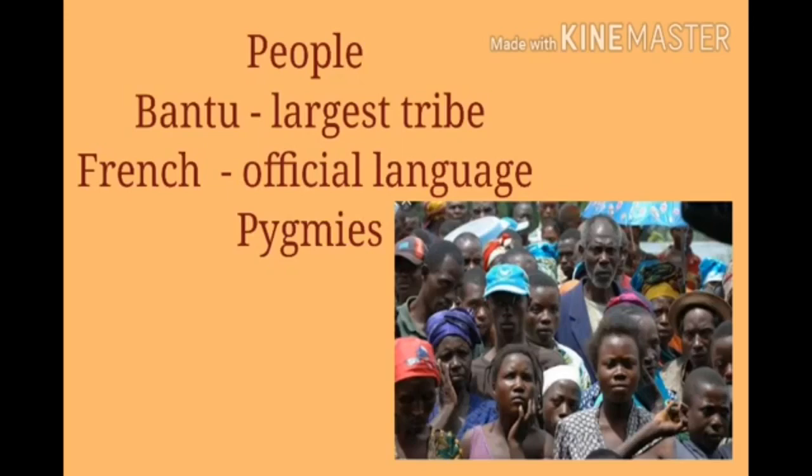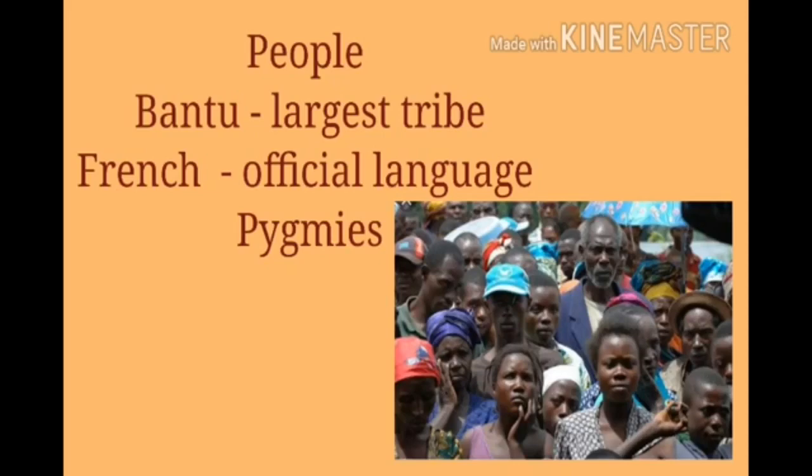Children, the Pygmies living in the deeper region of the rainforest of the DRC are a primitive tribal group. They are, as usual, short in height. They are good hunters and gatherers. Children, they get their food by hunting animals, fishing, and gathering plants.